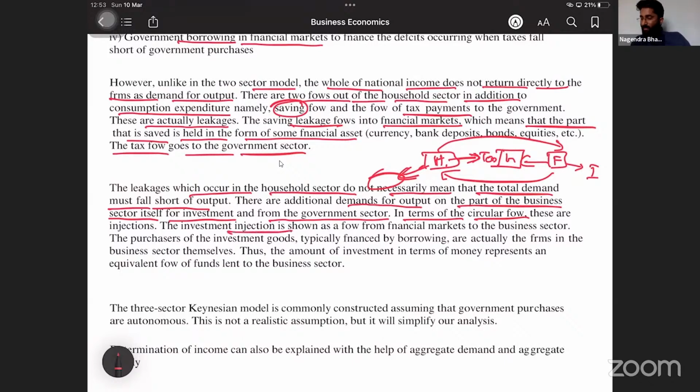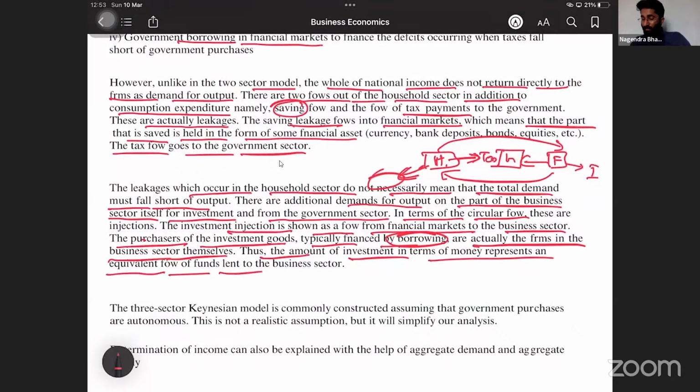The investment injection is shown as flow from financial market to the business sector. The purchasers of the investment goods, typically financed by borrowings, are actually the firms in the business sector themselves. Thus, the amount of investment in terms of money represents an equivalent flow of funds lent to the business sector. Correct? Yes, sir.